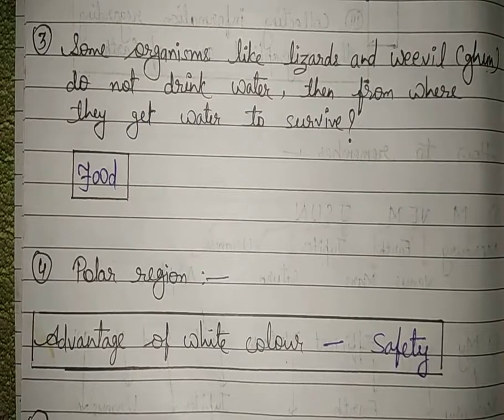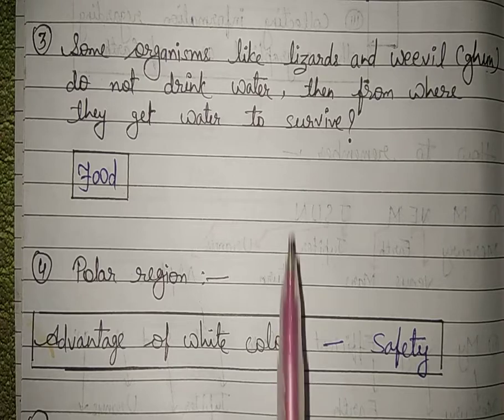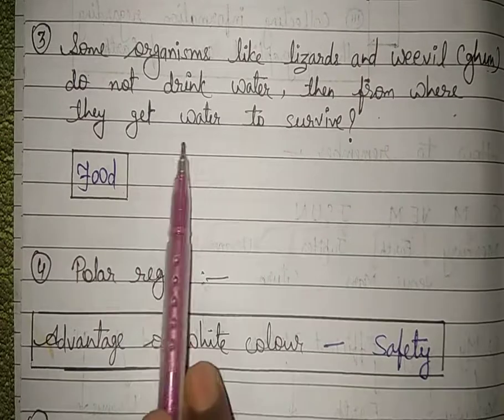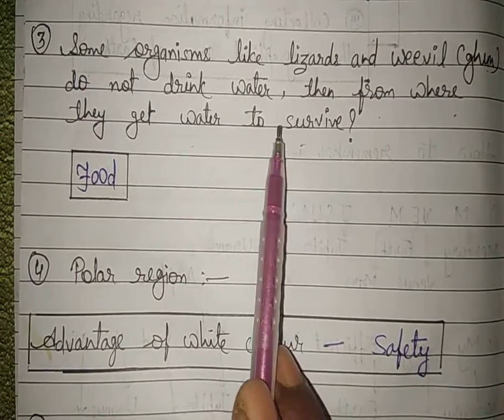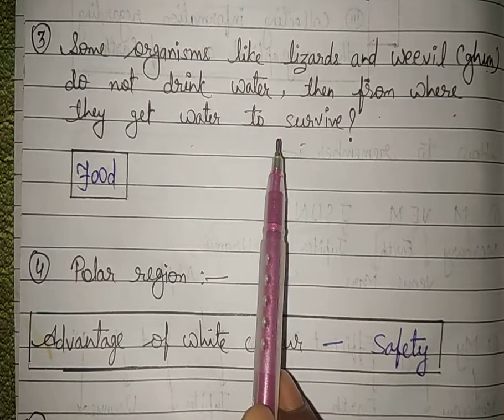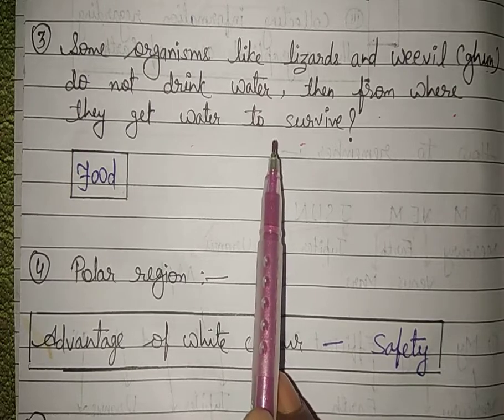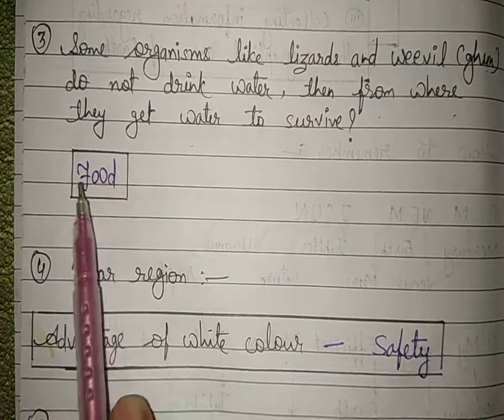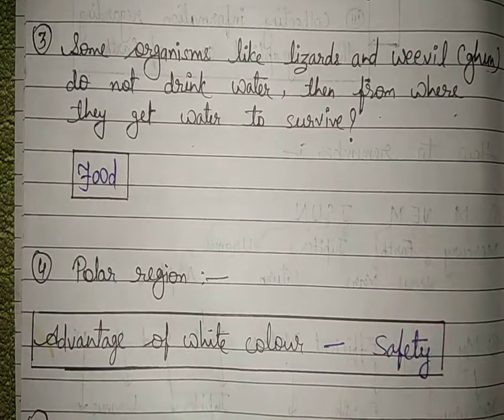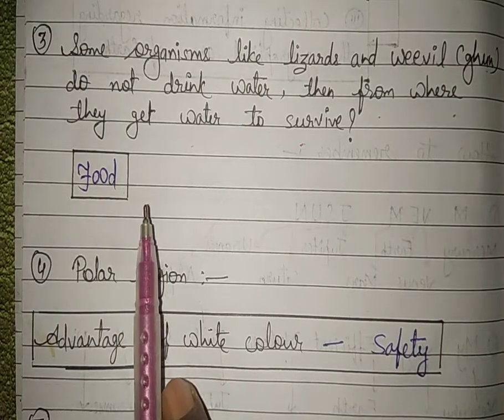Now next point. Students, do you know some organisms like lizards and weevils do not drink water? Then from where do they get water to survive? Students, it is a very easy answer. They can get their water from their food. And because of this, they do not drink water.